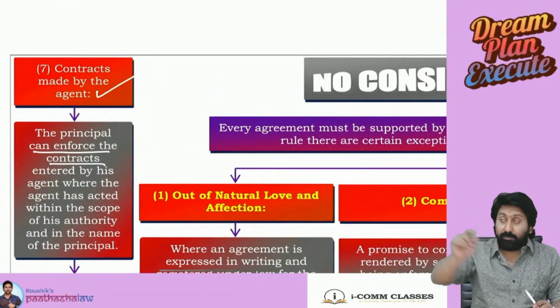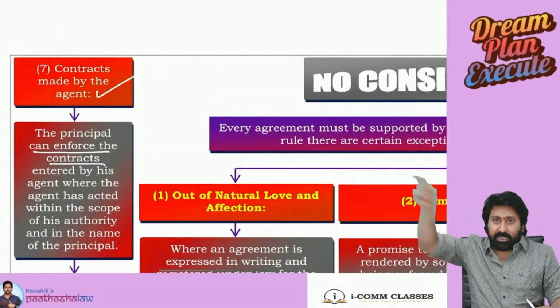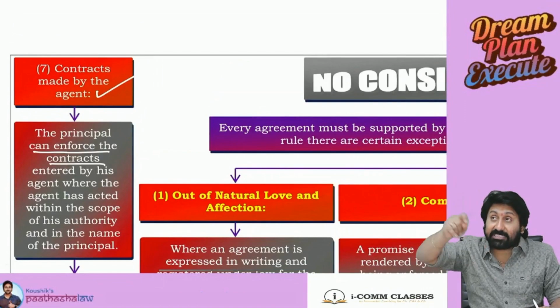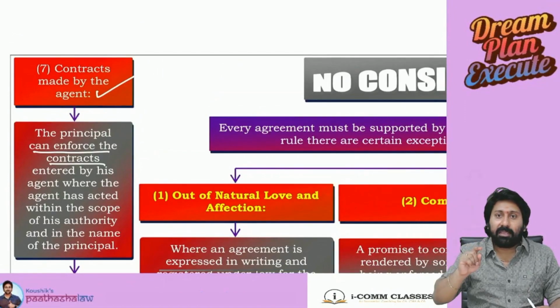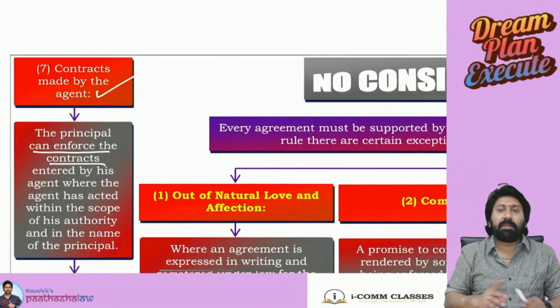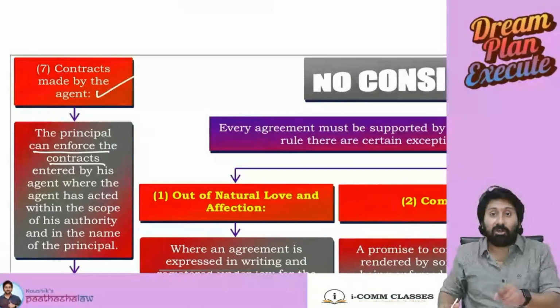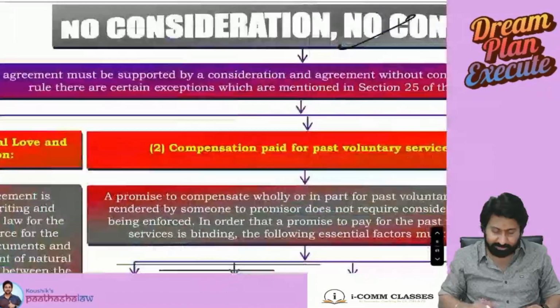If the agent does anything with the third party, the principal will be liable to the third party. Actually, they don't know who is the principal. But still the principal will be liable because he is not a party to the contract, but the party to the consideration of a contract. Next.